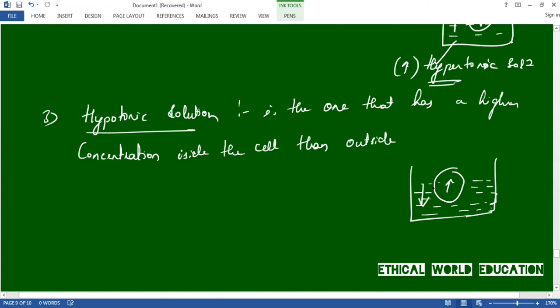We can also define it like this: the concentration outside the cell is lower than the concentration inside the cell. So this type of solution is called a hypotonic solution. The concentration of the solvent contained in the beaker is lower than the cell. Basically, hypo means lower, right?